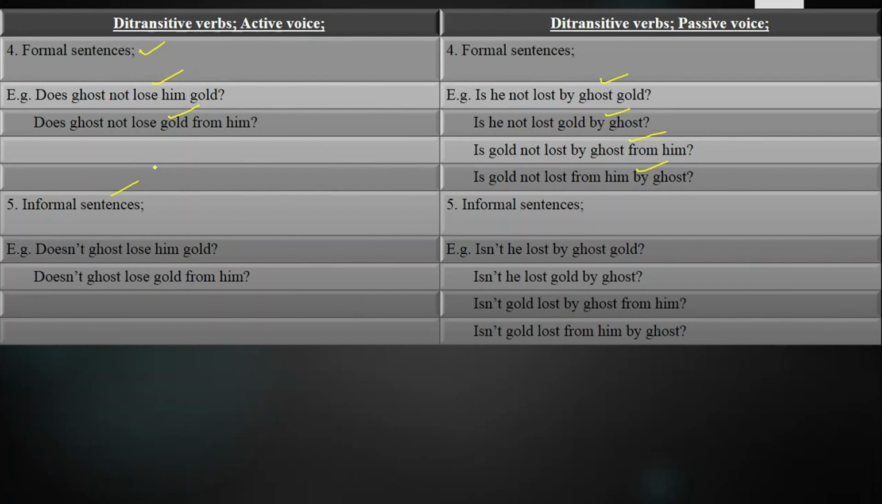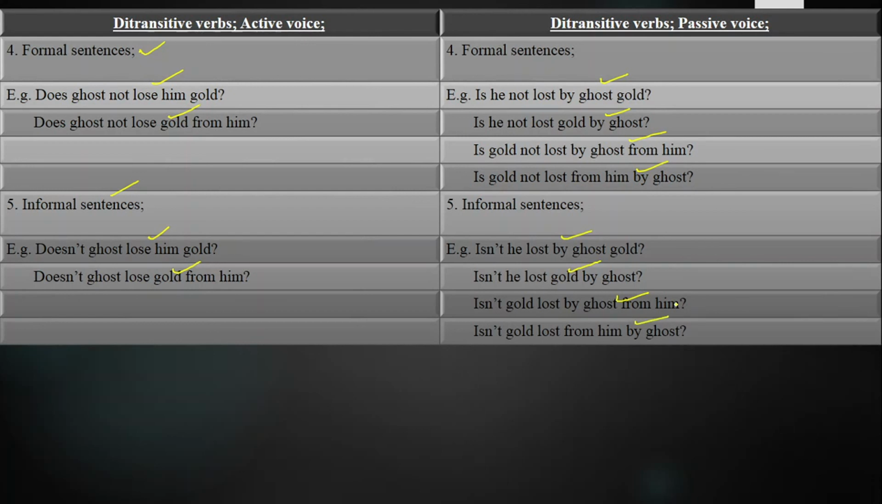Informal sentences are the opposite of formal sentences. Their complete name is interrogative, negative, informal. What are informal sentences? Those sentences in which we ask a question, deny the statement, and ask in an informal way. We use them in a friendly atmosphere, with our juniors and youngers. Doesn't ghost lose him gold? Doesn't ghost lose gold from him? Isn't he lost by ghost gold? Isn't he lost gold by ghost? Isn't gold lost by ghost from him? And isn't gold lost from him by ghost?